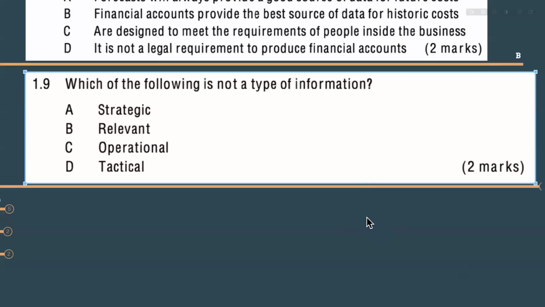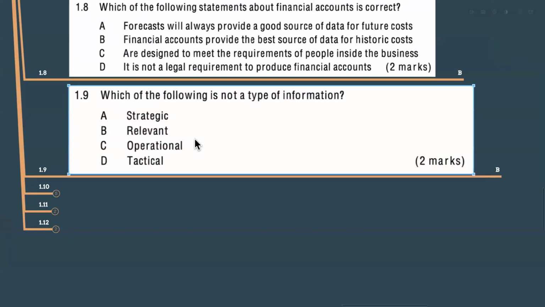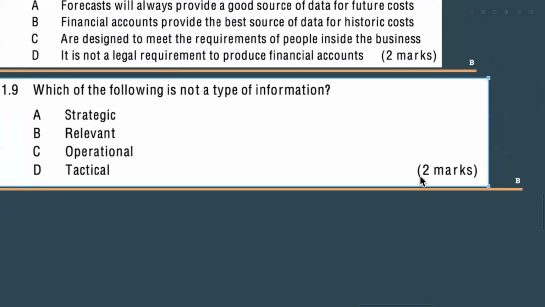Zumri, Zuha, Yadartana, Vidurshan, Shwadi, Shuhail, Subhashini, Shahida, Ishfaq, Netra. So Shahida is choosing B. Shubhashini is choosing B. Yes, relevant, right? Relevant is a quality of a good information, not a type of information. What are the types of information we have learned? Strategic level information. Tactical means middle level. Operational, lower level information. That's how we have learned. Relevant is a quality of good information, not a type of information. So the actual answer is going to be B.